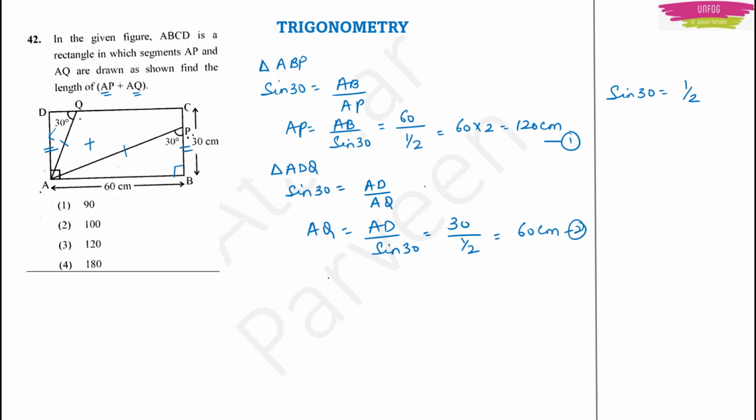So this is 2. Now they want us to find AP plus AQ, right? So AP plus AQ will be equal to 120 plus 60, or it will be 180 centimeter. Option 4 will be the right answer.